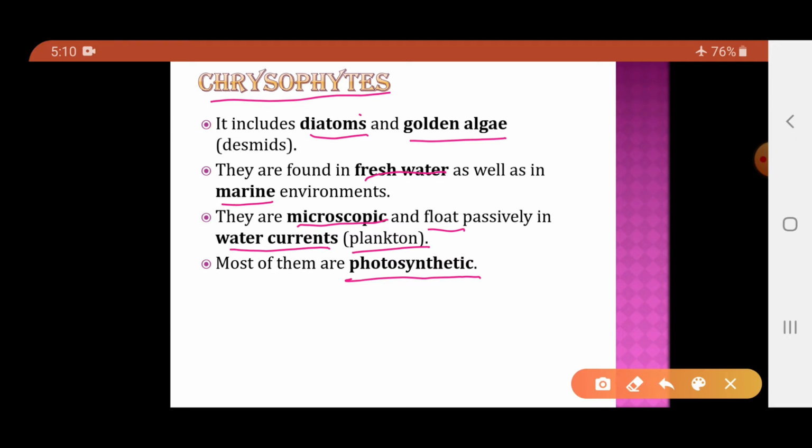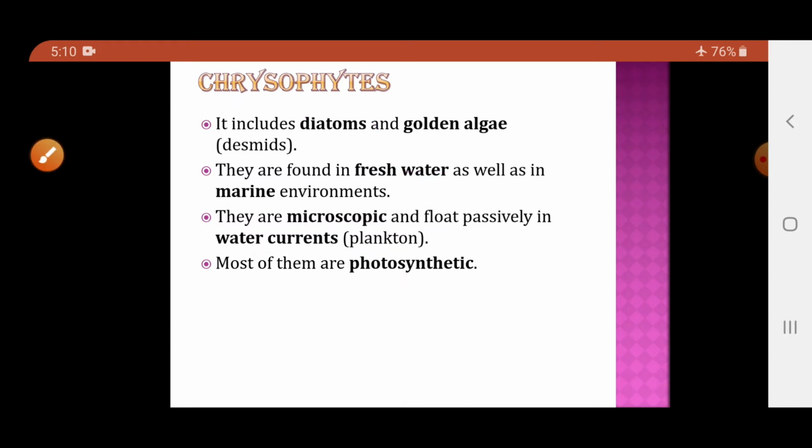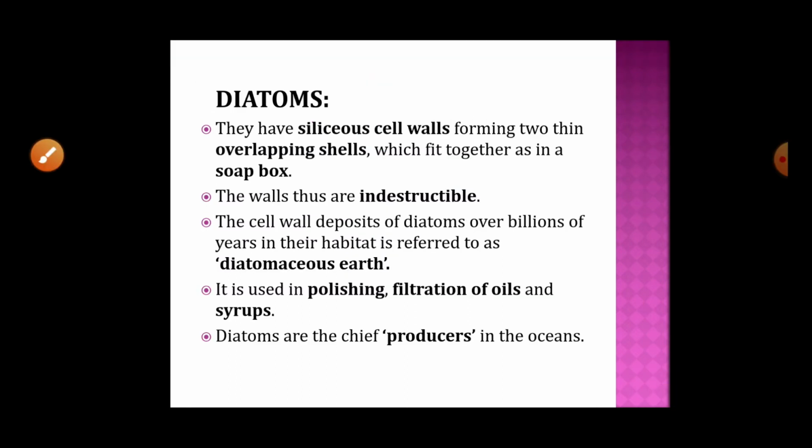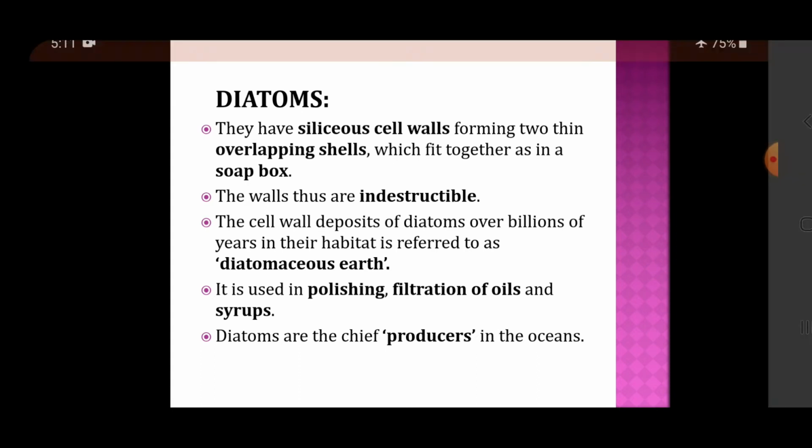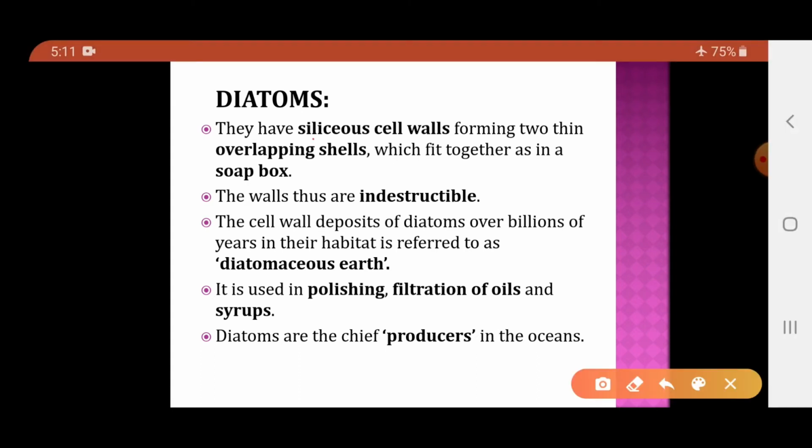Now in chrysophytes, the most important one is the diatoms, so we will study the diatoms in detail. Diatoms have a cell wall which is made up of silica, that means they have siliceous cell walls. This cell wall occurs in the form of 2 thin overlapping shells, and these shells fit together like a soap box.